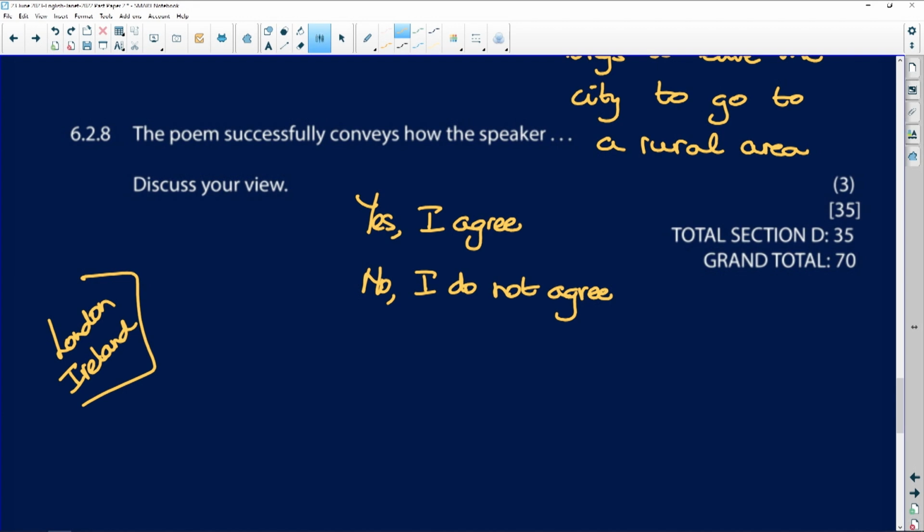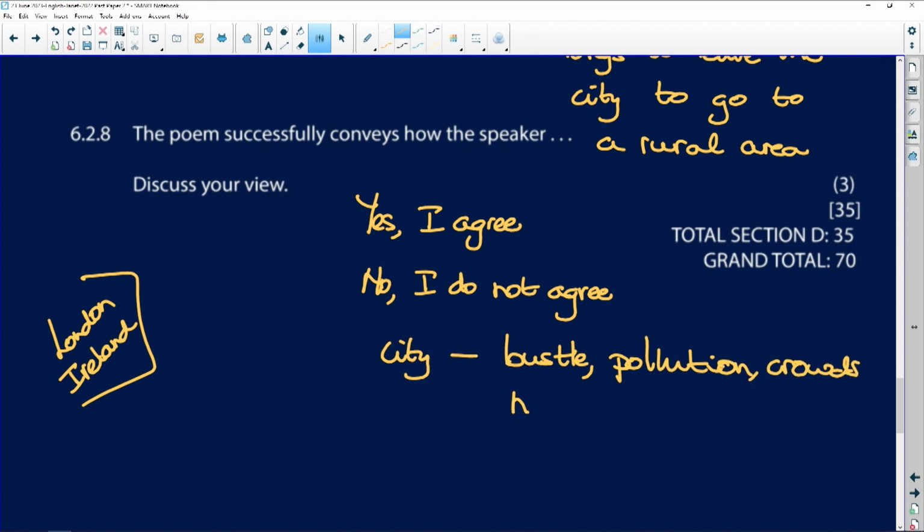So he says right at the end of the poem that he's in the city and we can sense the bustle, the pollution, the noise, the crowds. And he wants to go to this island, and he talks about how peaceful it is.